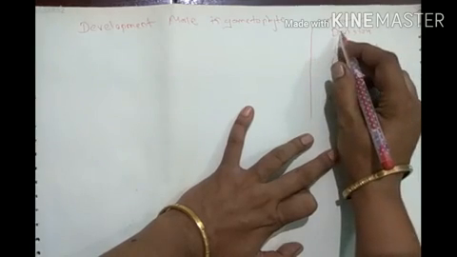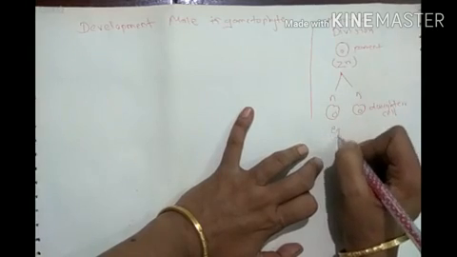Hence, mitotic division is also known as equational division.